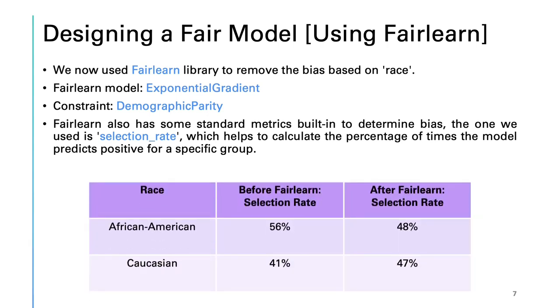Now this value was 56% when the race was selected as African American and 41% for the Caucasian for the initial model that we designed before. But after FairLearn was used, these 2 values were more or less similar, 48% for African American and 47% for Caucasian.